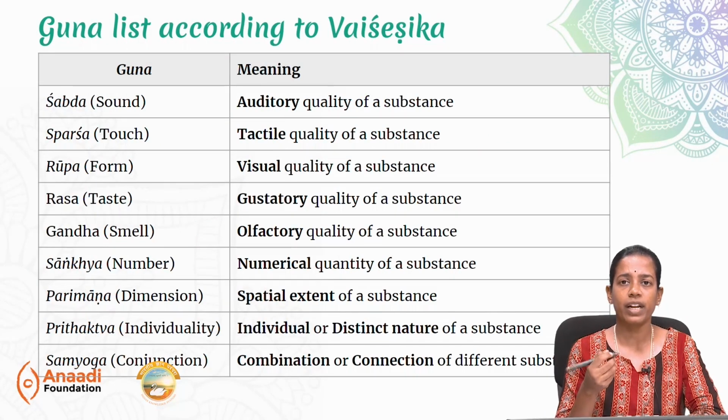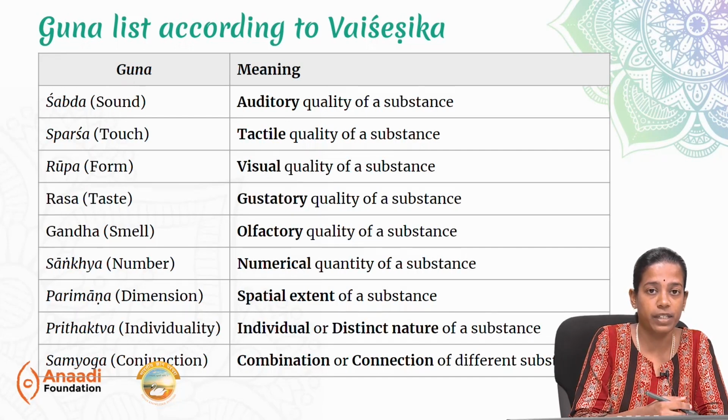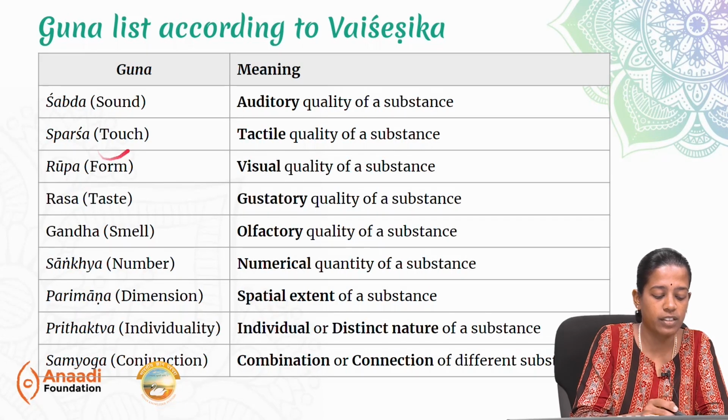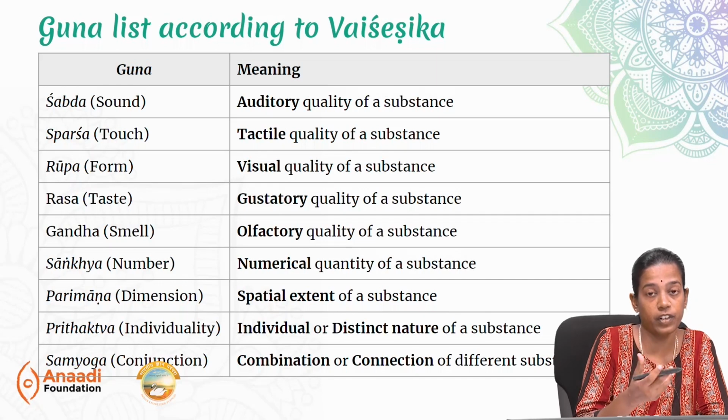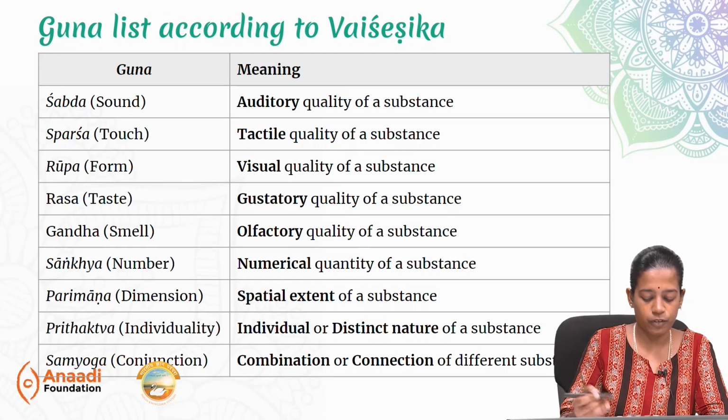Some gunas that we would like to know are shabda. Some dravyas will have the shabda aspect. Shabda is that of sound. Sparsha is touch. Rupa, they will have specific forms. Rasa, they will have specific taste. Gandha, which is smell. Samkhya, they will be numbered. Parimana, dimension, and many such.